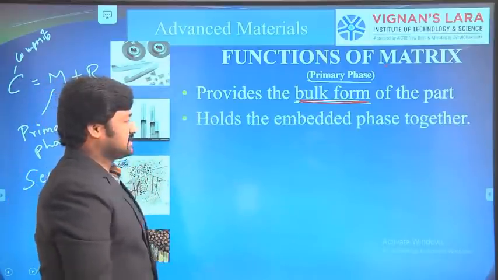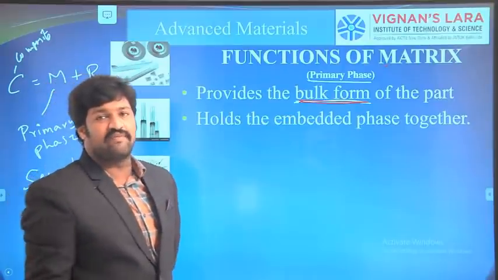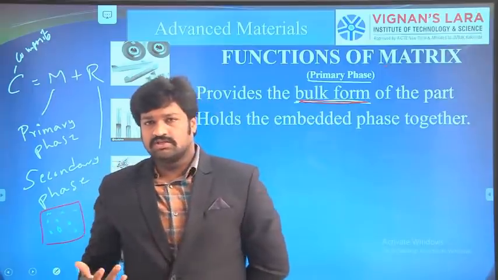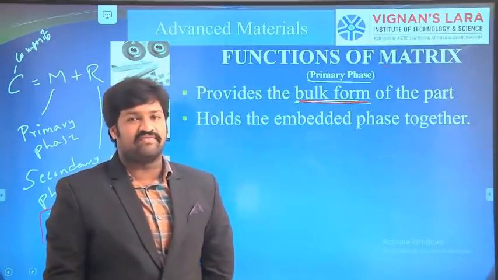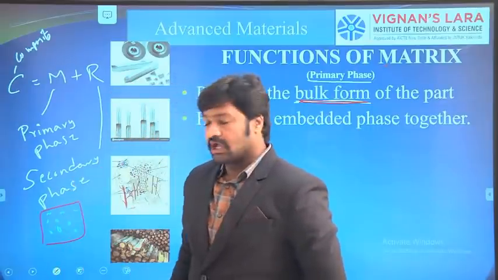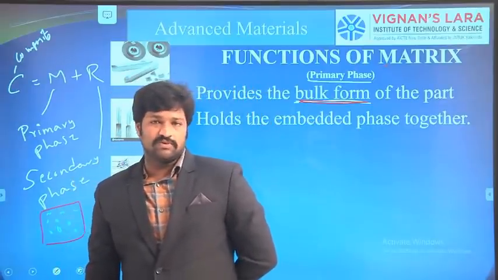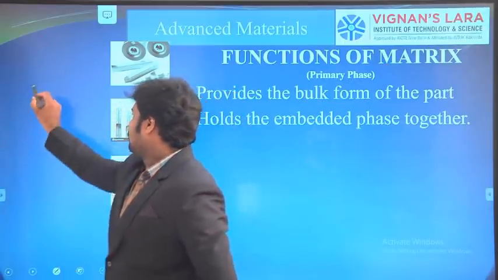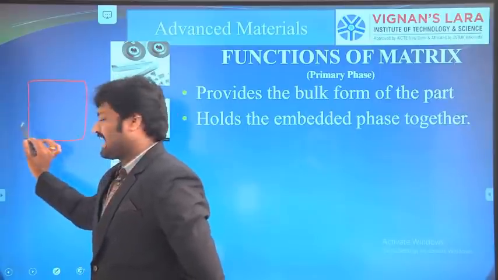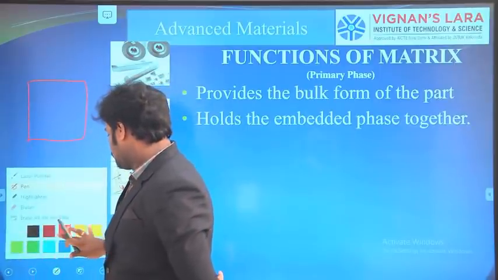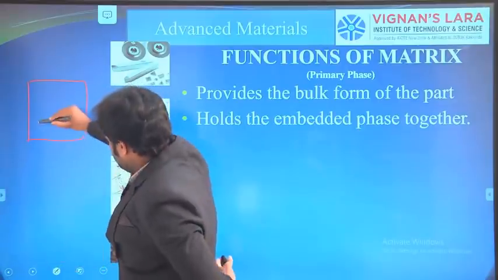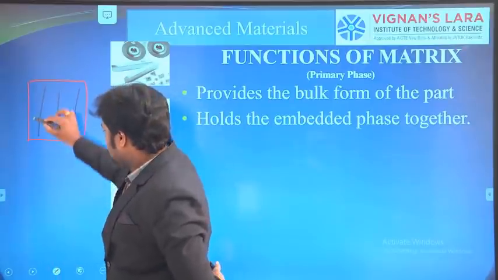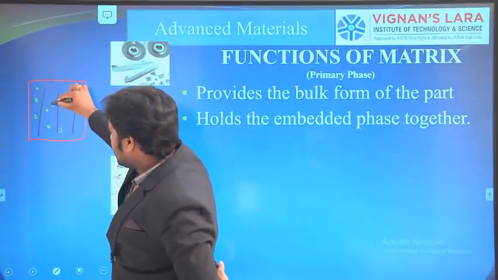The next main functionality of this matrix material is that it holds the reinforcement material. Earlier we discussed that concrete is one of the examples of composite material. If we consider this as a pillar, a number of rods are surrounded with concrete as well as sand particles.